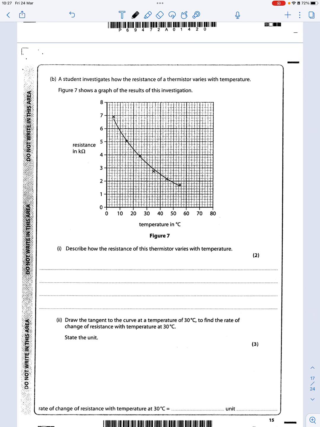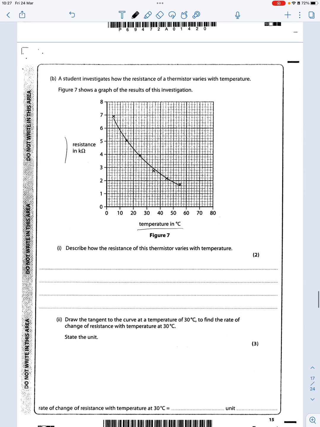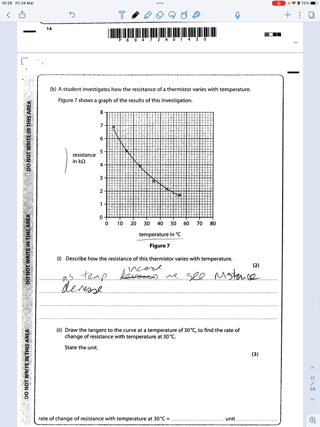Now when we look at these questions, we've got to describe the trend. You don't just say what happens. First thing you do, look at the x-axis, then the y-axis. Whatever changes in the x-axis, look at what happens in the y-axis. So as temperature increases, we see resistance decreases, which is what we expect in a thermistor.